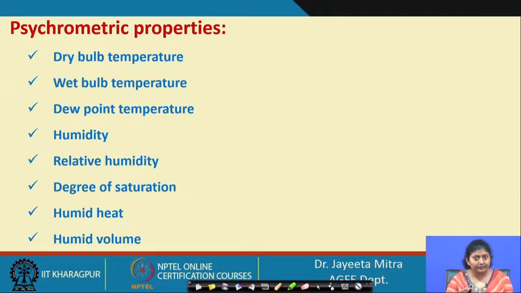So, the temperature at which this condition happens is the dew point temperature. Humidity is the amount of moisture present per unit of dry air. Relative humidity is how much moisture is there compared to the saturation stage. Then there are degree of saturation, humid heat and humid volume. One by one we will come to all these properties.